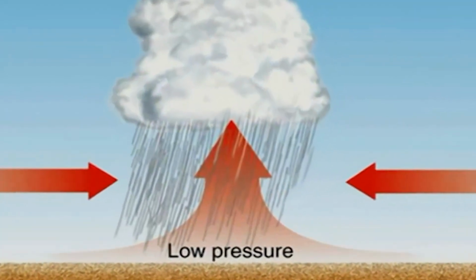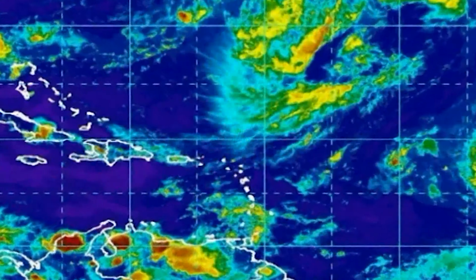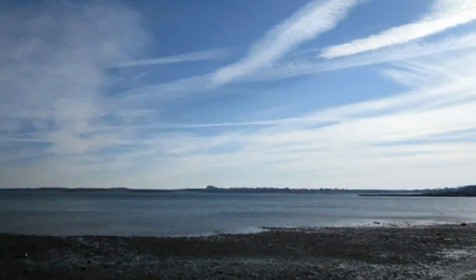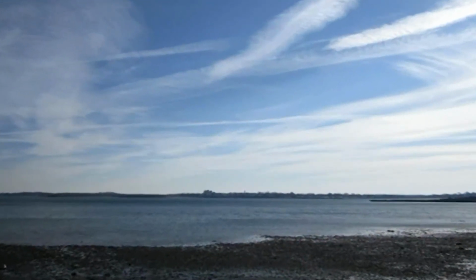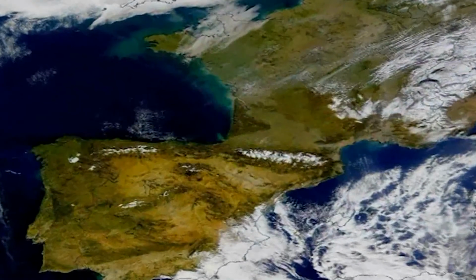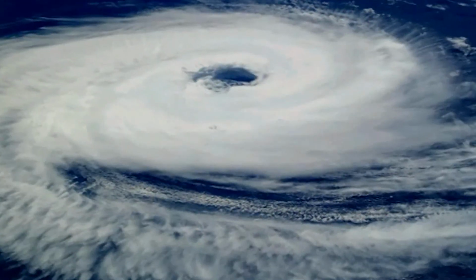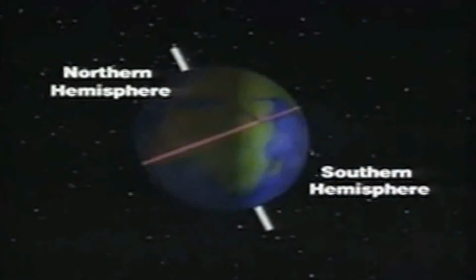Conversely to a low pressure area, a high pressure system, or high, is an area where the atmospheric pressure is greater than that of the surrounding area. In some places, highs are referred to as anticyclones. These move clockwise in the northern hemisphere and counterclockwise in the southern due to the Coriolis effect.